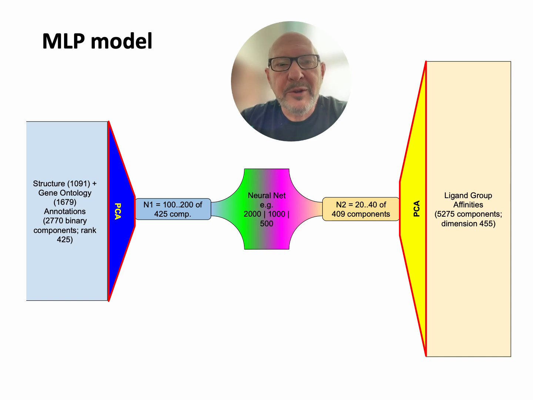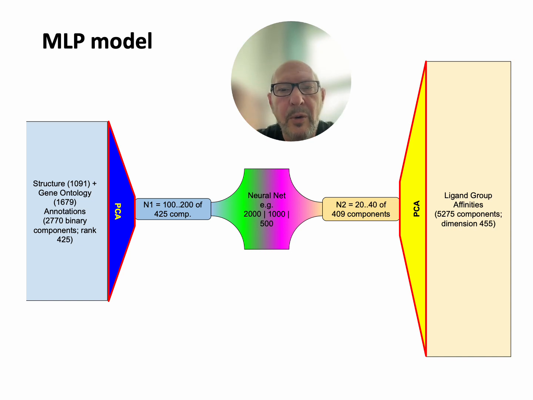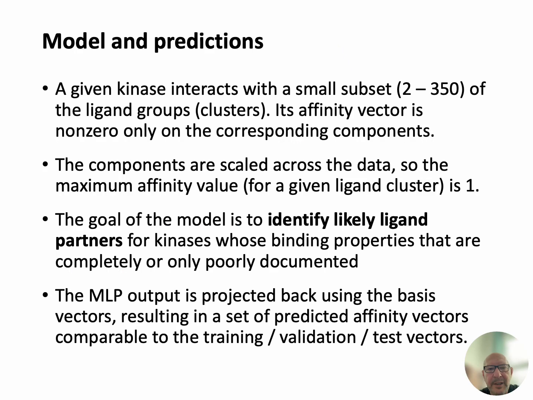The input and output vectors are both mapped to lower dimensional representations using PCA or similar bases in the span of the available kinase vectors. Coordinate vectors have approximately 400 components comparable to the rank of the sets of vectors. They are typically truncated to 100 to 200 on the input side, respectively 20 up to 50 or 60 components on the output side. The neural net is trained on pairs of input-output vectors chosen from the 455 kinases documented in Pharos. Performance is evaluated on validation and test sets of kinases set aside.